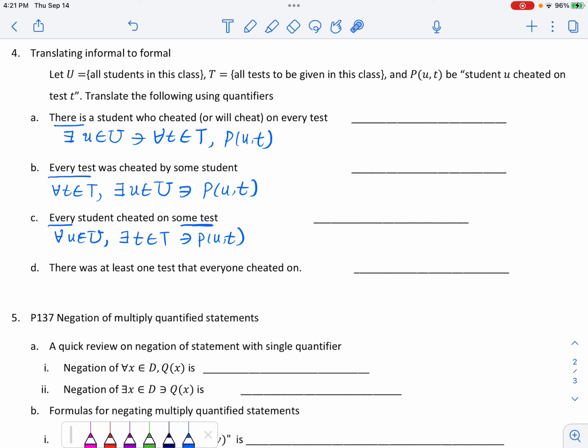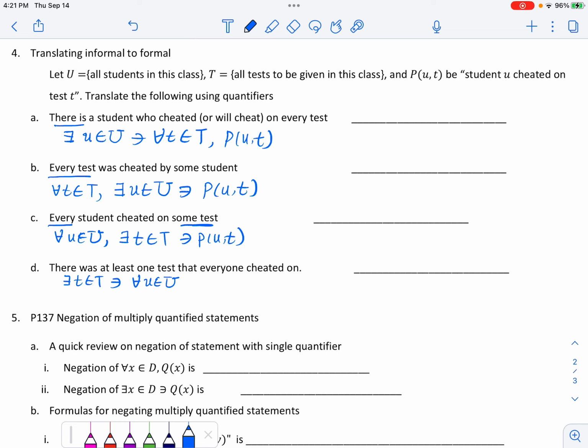Now let's look at the last one. There was at least one test that everyone cheated on. So this test is probably the most difficult one. Everyone cheated on that particular test, right? So that means there exists such a test, T, such that now you just pick any student from the class.